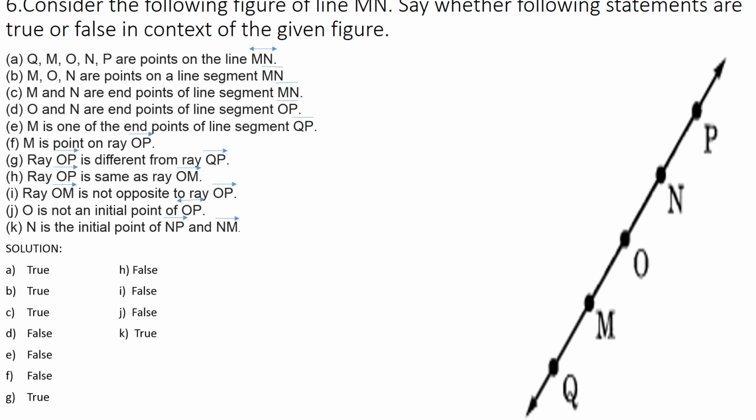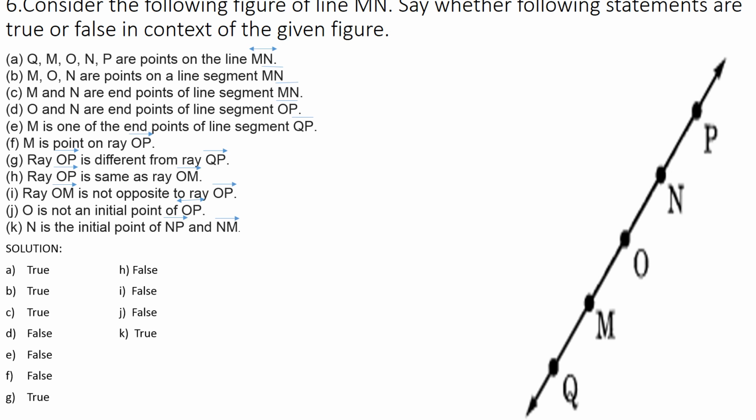The next question, ray OP is different from ray QP. Ray OP goes in one direction, and ray QP also goes in the same direction.